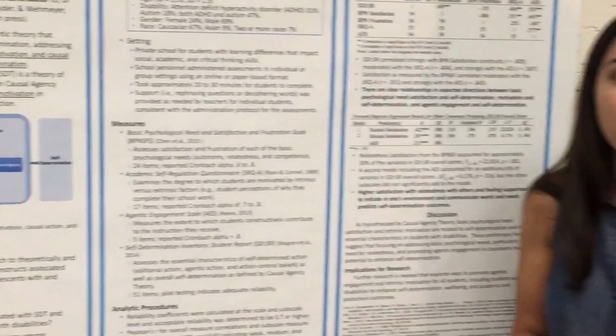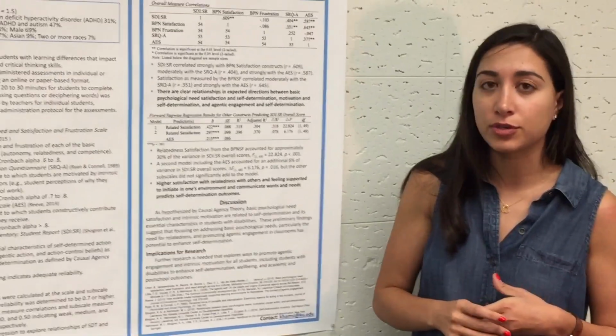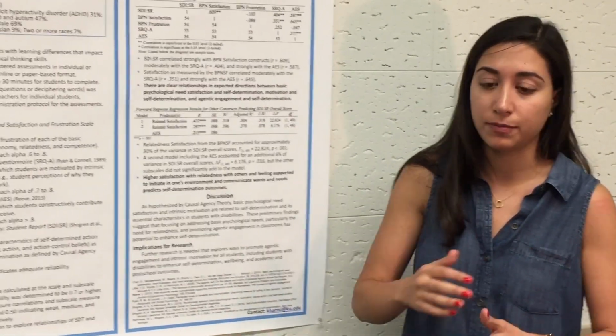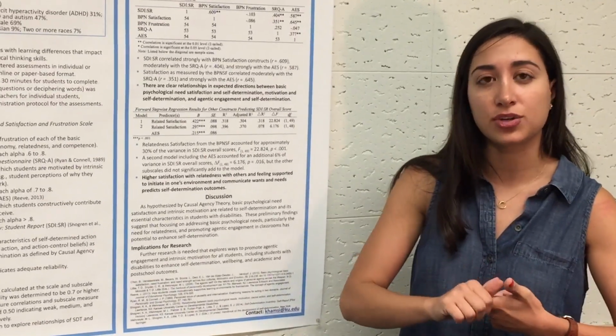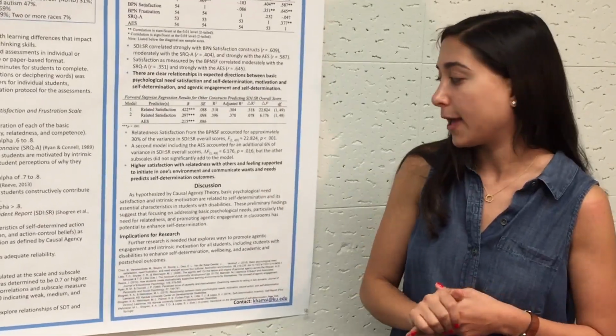And the reason why we want to do this is really because self-determination has been proven to lead to positive school and post-school outcomes. So access to general education, transition outcomes, employment outcomes, post-secondary outcomes.